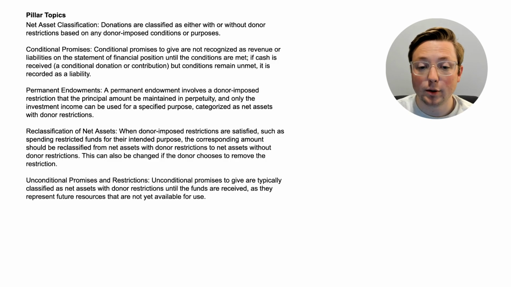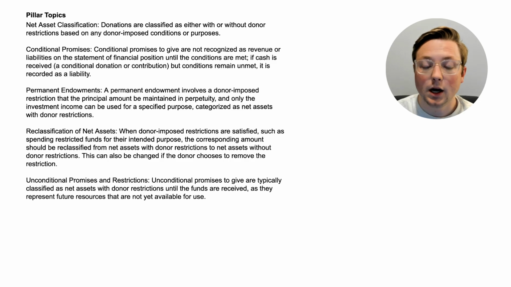Next, permanent endowments. A permanent endowment involves a donor-imposed restriction that the principal amount be maintained in perpetuity, and only the investment income can be used for a specified purpose, categorized as net assets with donor restrictions. Usually the earnings are also with donor restrictions, although sometimes they can be used for whatever. Now, when it comes to reclassification of net assets, when donor-imposed restrictions are satisfied, such as spending restricted funds for their intended purpose, the corresponding amount should be reclassified from net assets with donor restrictions to net assets without donor restrictions. This can also be changed if the donor chooses to remove the restriction. So those are some of the cases where things can be moved from with to without donor restriction.